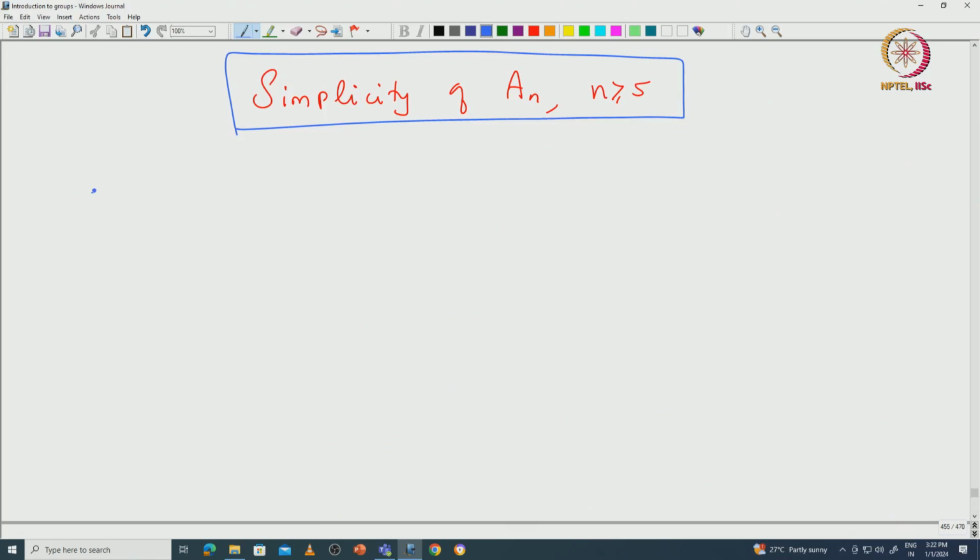Welcome back everyone. In this lecture, we will prove the simplicity of alternating groups when n is greater than or equal to 5. So, let us try to understand the small alternating groups. If you think about it, A1 is going to be trivial and similarly A2 is also trivial. Now if you go to A3, which is inside S3, that is going to be isomorphic to Z modulo 3Z. So, this is also a simple group.